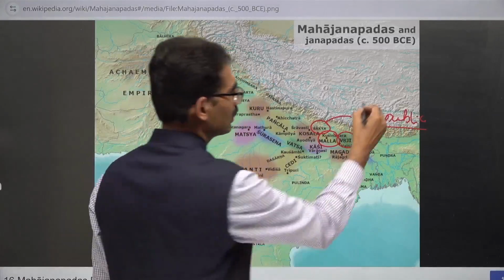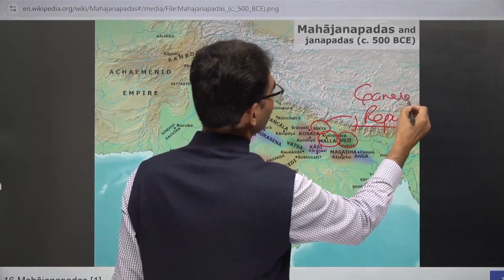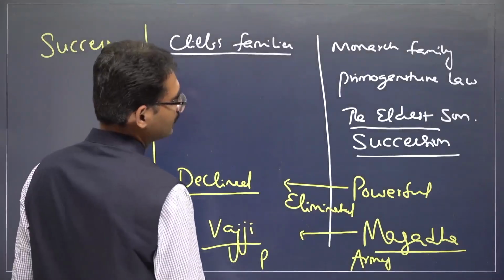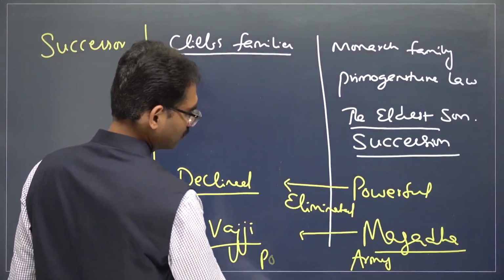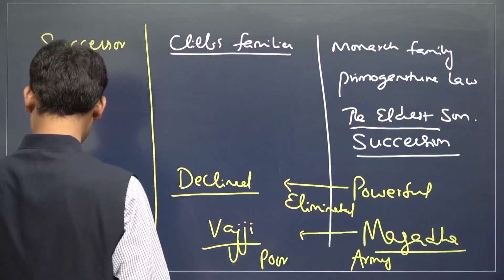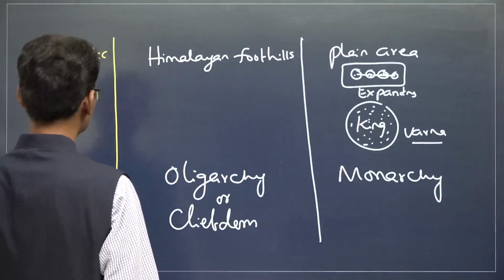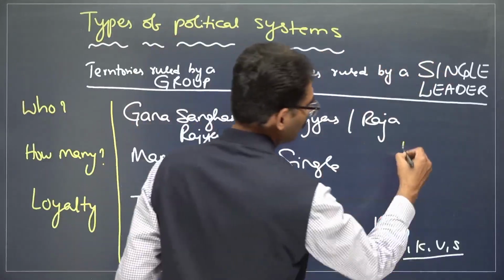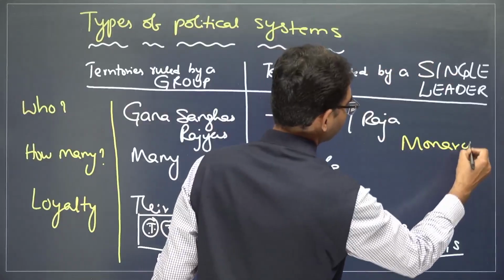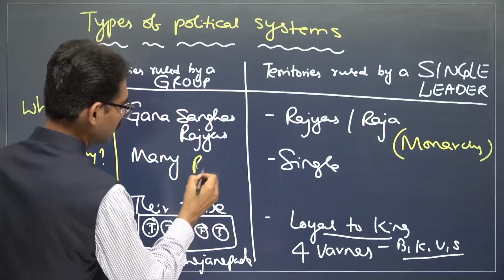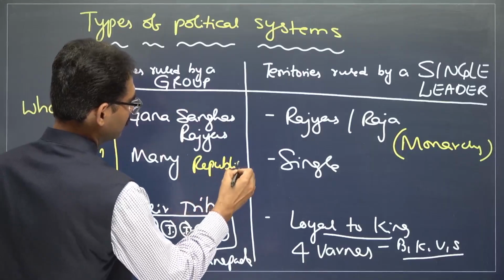Another term is Ganarajya. One is monarchy, a single leader system. This is a republic.